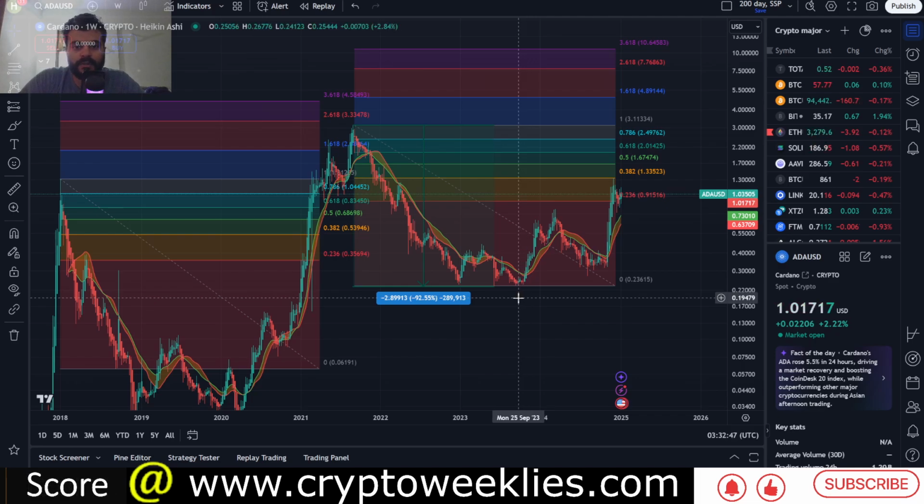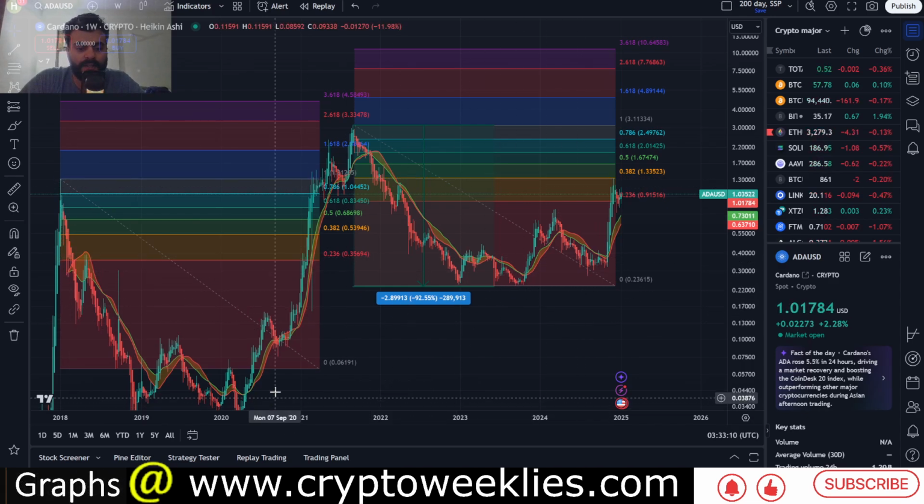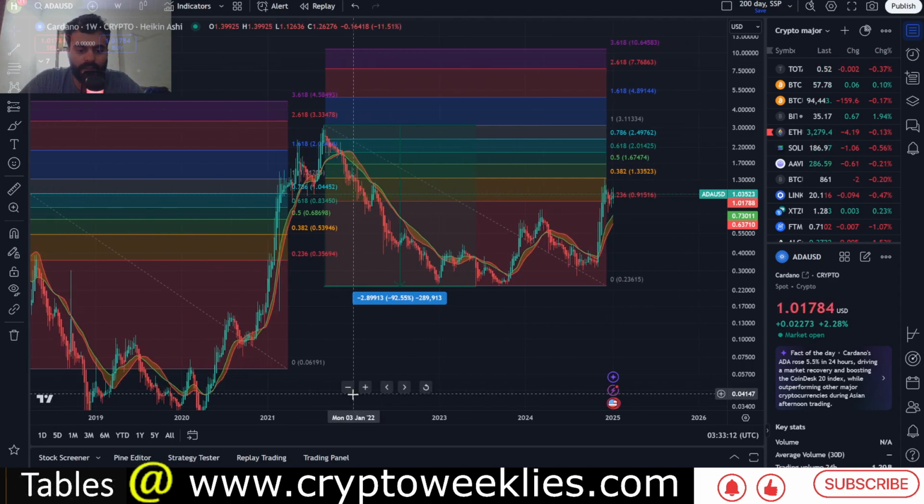With respect to some of the key technical levels, first on its USD pair and then on its Bitcoin pair, starting with the last market cycle, that is the two market cycles ago at around 2017, and comparing that with respect to the Fibonacci level back in the 2017-2018 time period, the all-time high for ADA was roughly around $1.32.